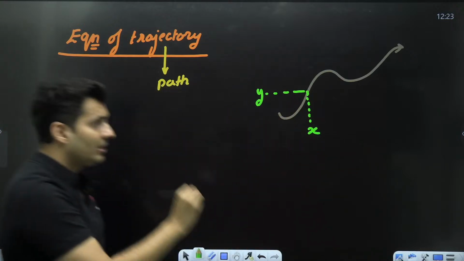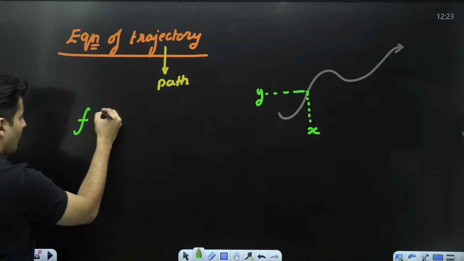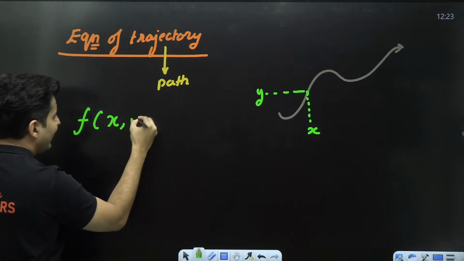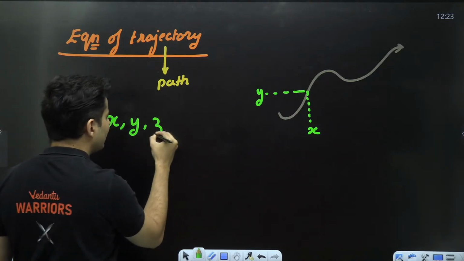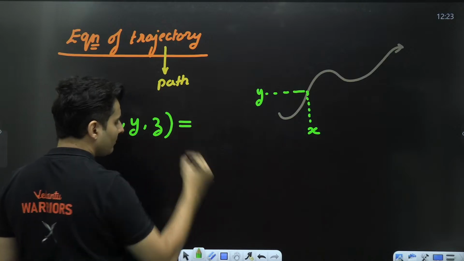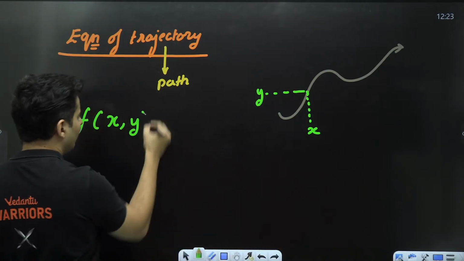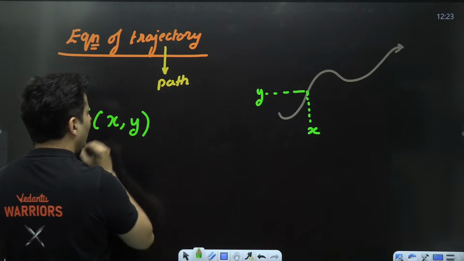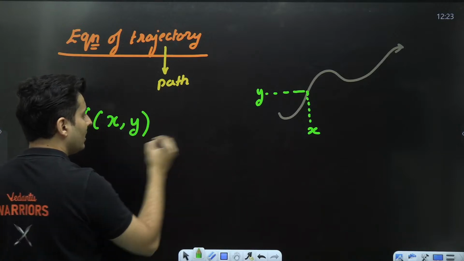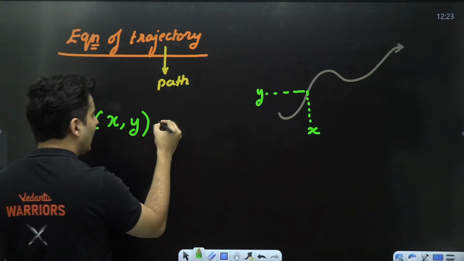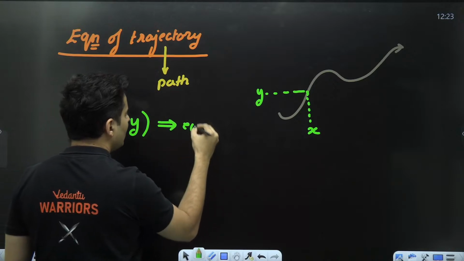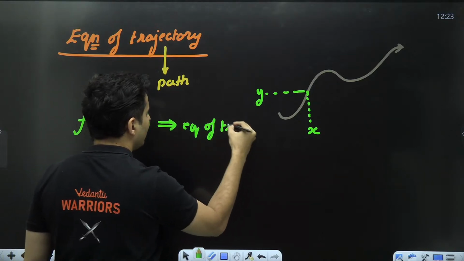If I write any equation which is only involving x, y and z, nothing else. If it is a 2D motion, it will have only x and y, okay? Only involving x and y, and there is no time in it, that is basically an equation of trajectory.